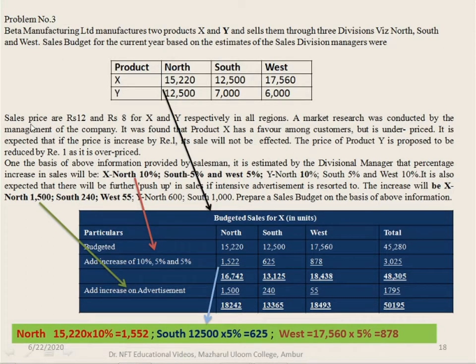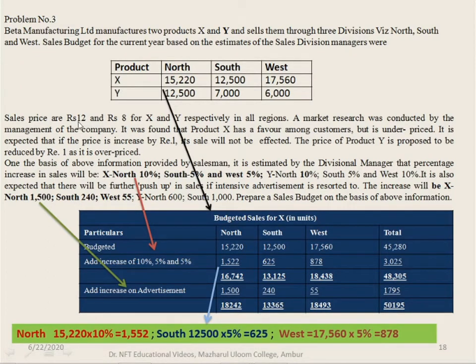So the selling price of the two products, X and Y, is 12 rupees and 8 rupees respectively. In case of the product X, it is underpriced. So the price of the product is increased by rupee 1.